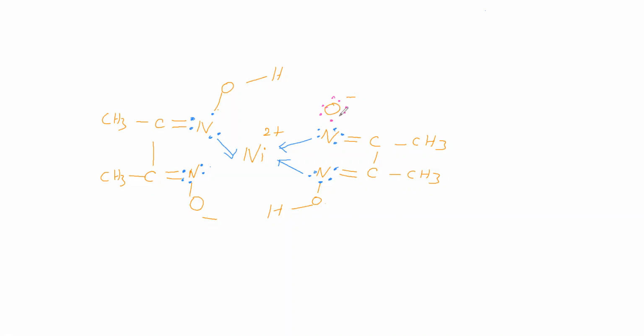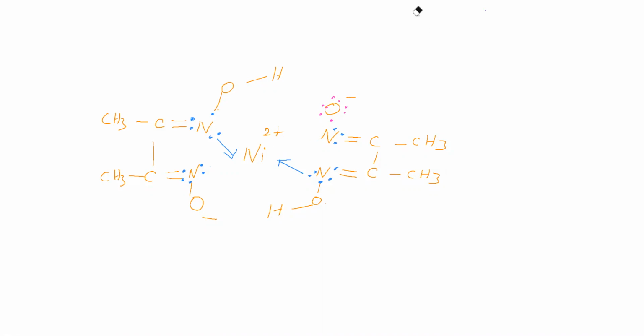Now we will do one thing. Here, this dative bond, we will write as a normal covalent bond. When you write a dative bond as a normal covalent bond, we have to give formal charge. So we will rub this dative bond and those 2 electrons, and make a normal covalent bond here.